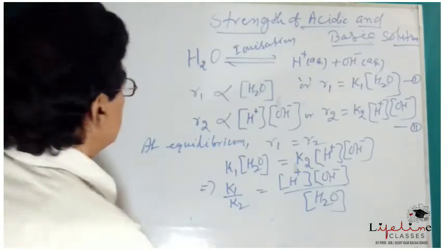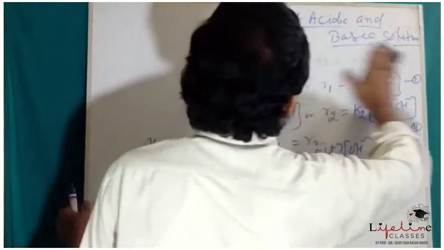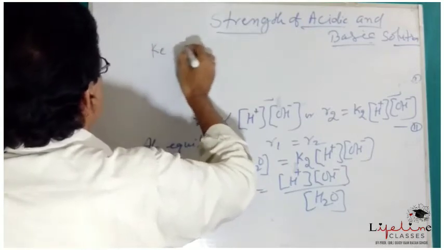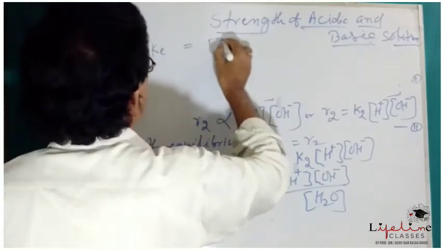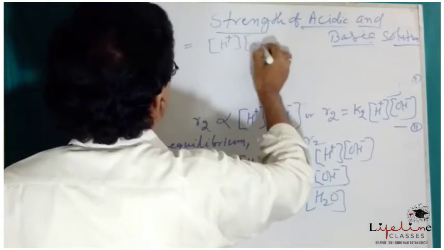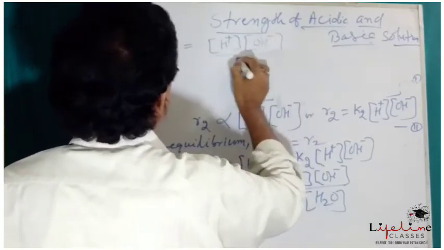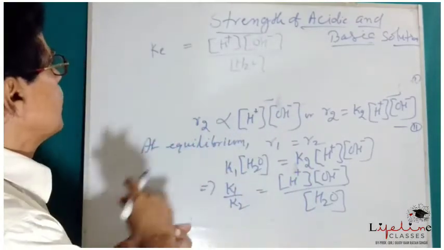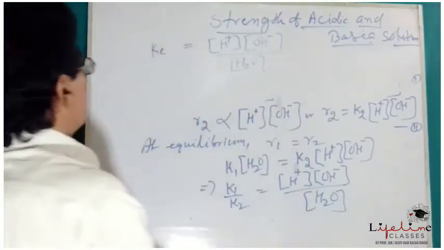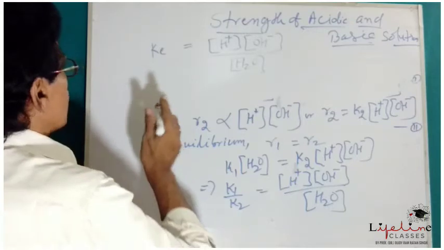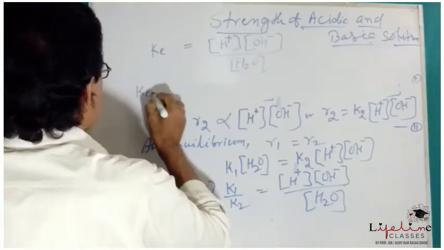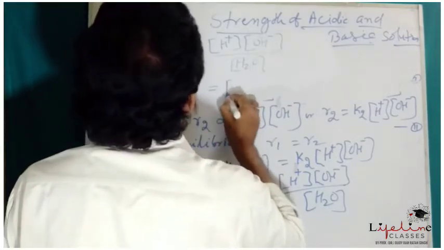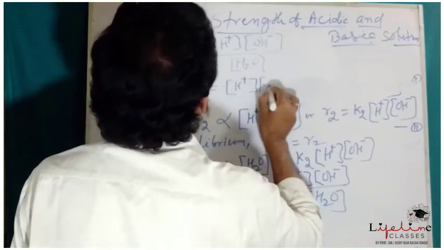So we may write this as Ke equal to H plus into OH minus by H2O. We may also write it Ke into H2O equal to H plus into OH minus.